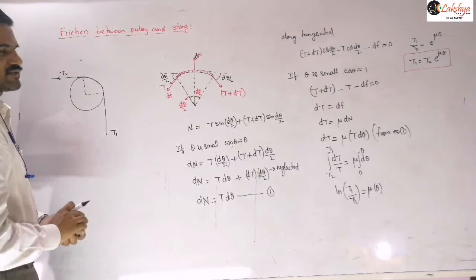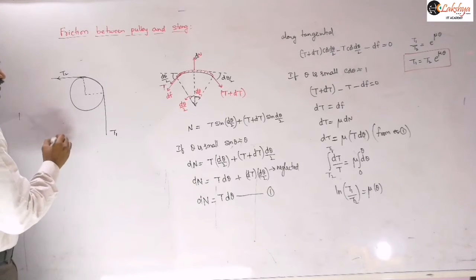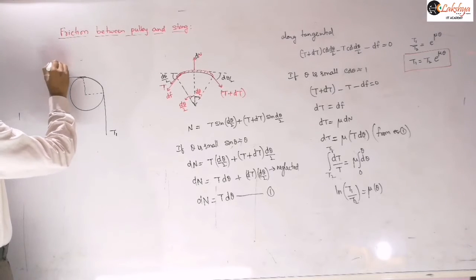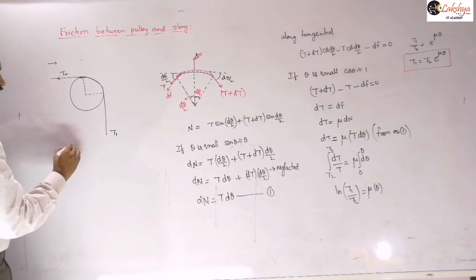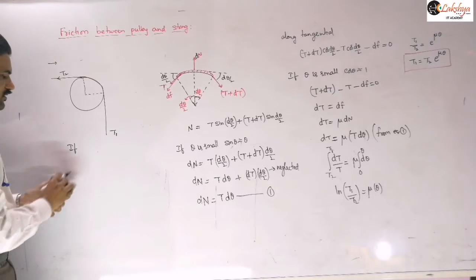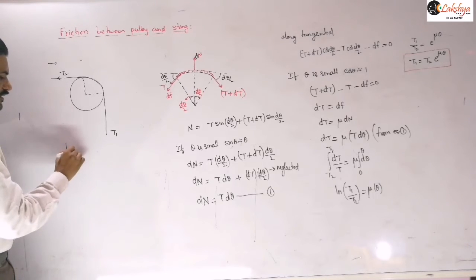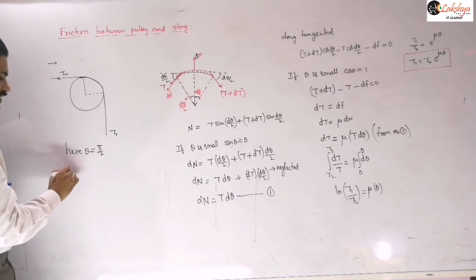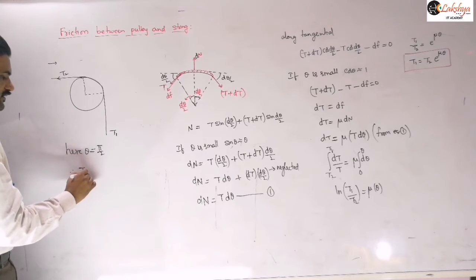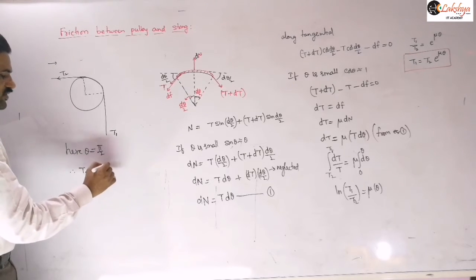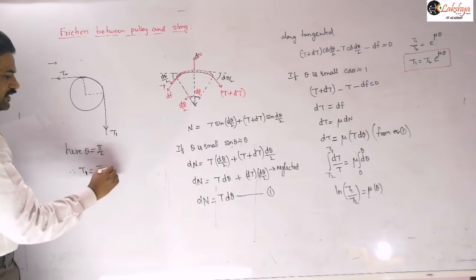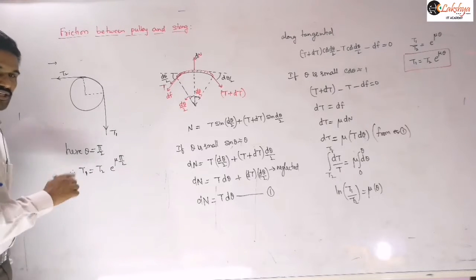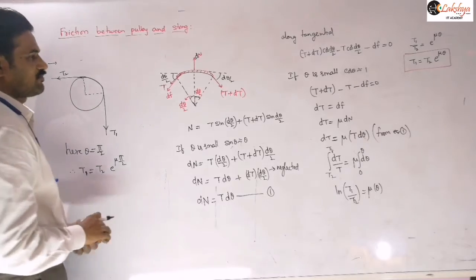So this is an example, let us write here: theta is equal to pi by 2. Therefore T1 is equal to T2 into e power mu into pi by 2. Now this is the T1 and T2 relation for this example.